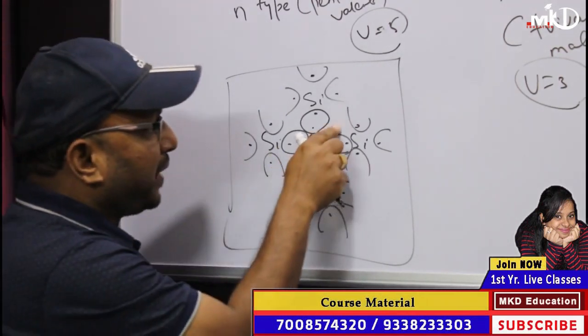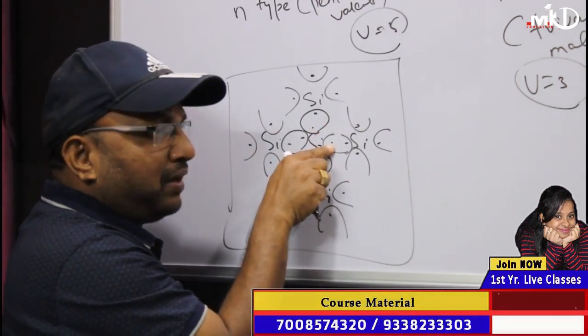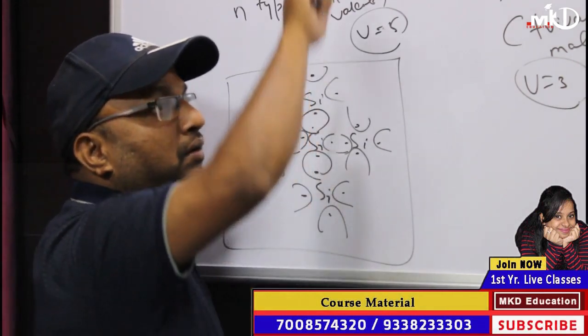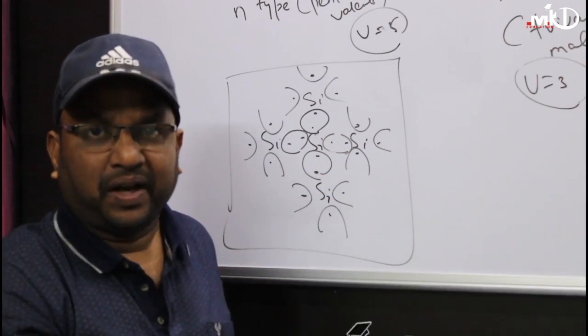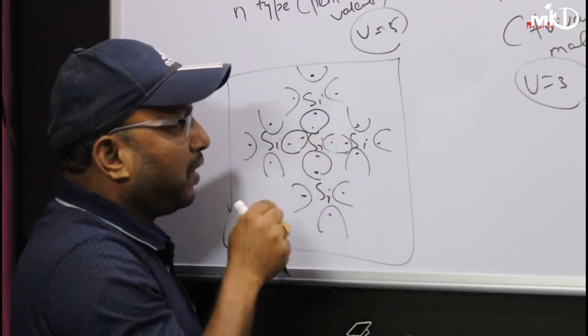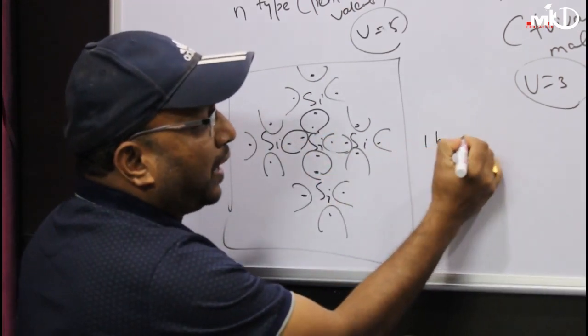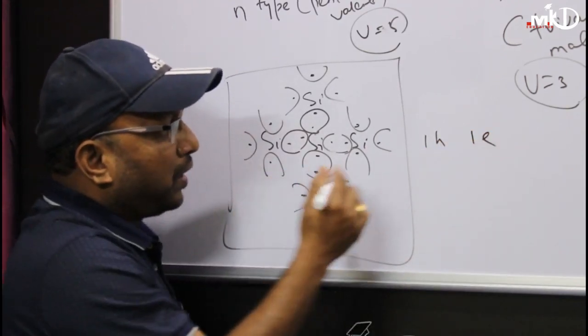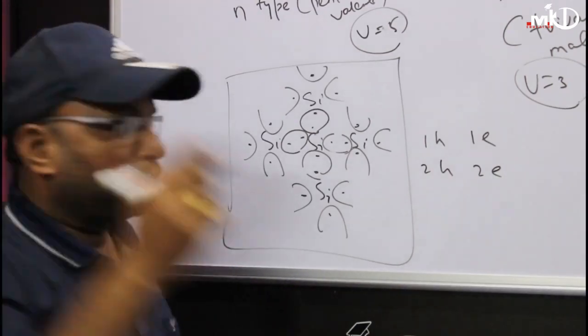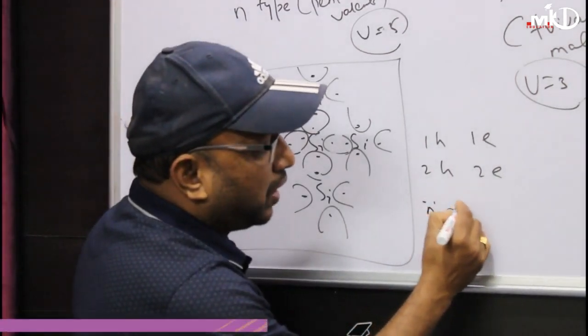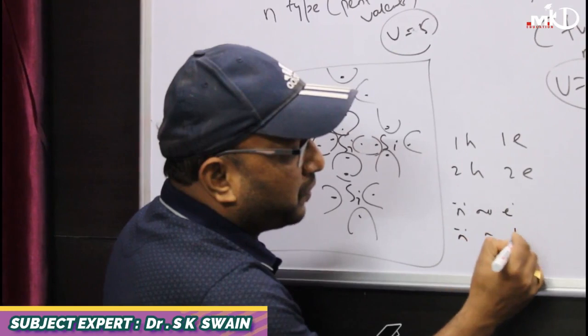And if you break a bond, then one electron will be free, and that electron will go to the conduction band and will create a hole in the valence band. That means breaking of one bond will give one hole and one electron. Breaking of two bonds will give two holes, two electrons. So breaking of n bonds will give n electrons and n holes.